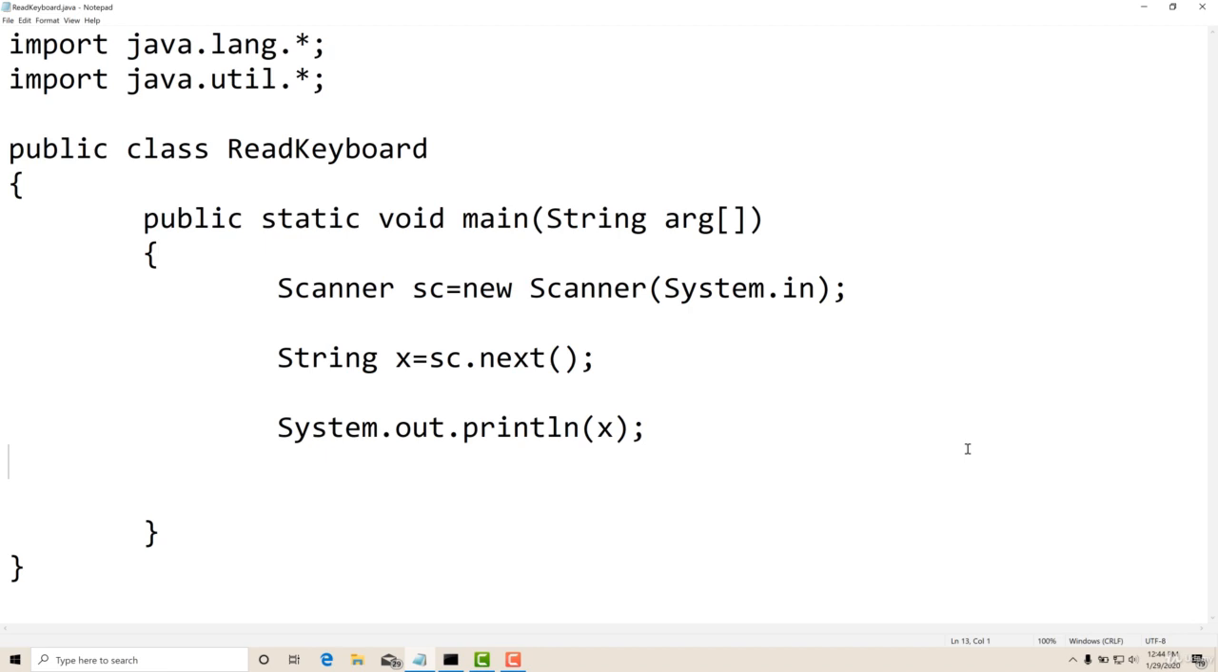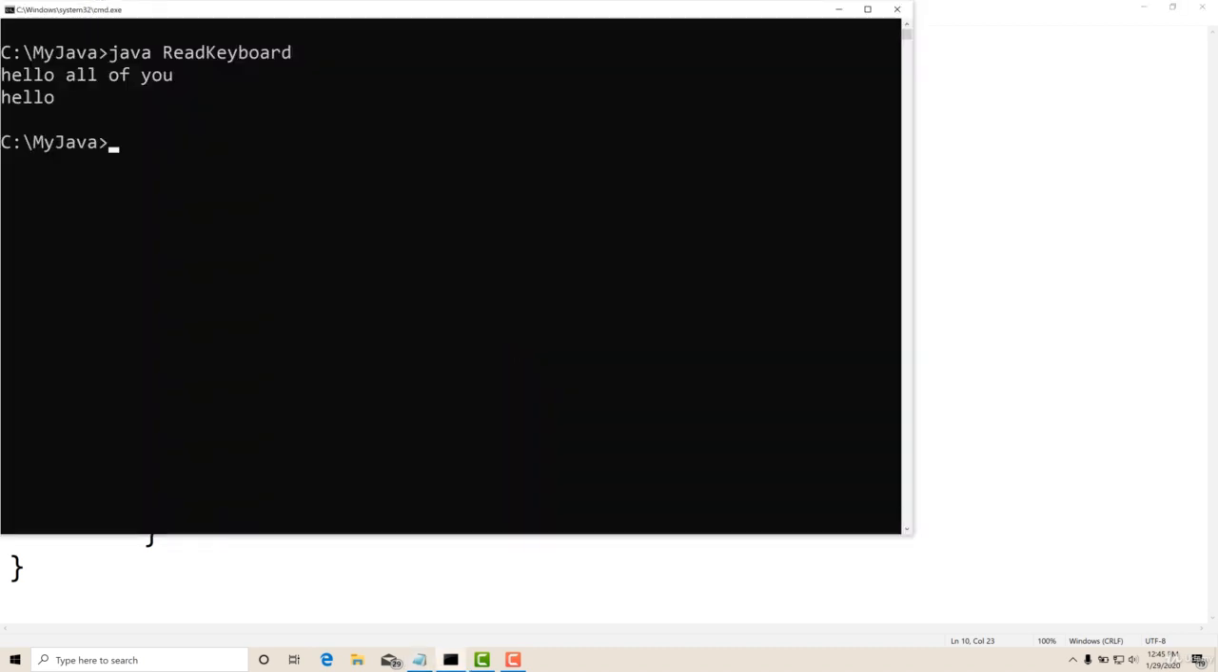If you wanted to read the complete line, then there is a method that is next line. So this is the method. I am making changes here. So I made it as next line. Now save, Ctrl S. Then here again compile once again, right? So up arrow key, it is compiled. Clear screen, run it.